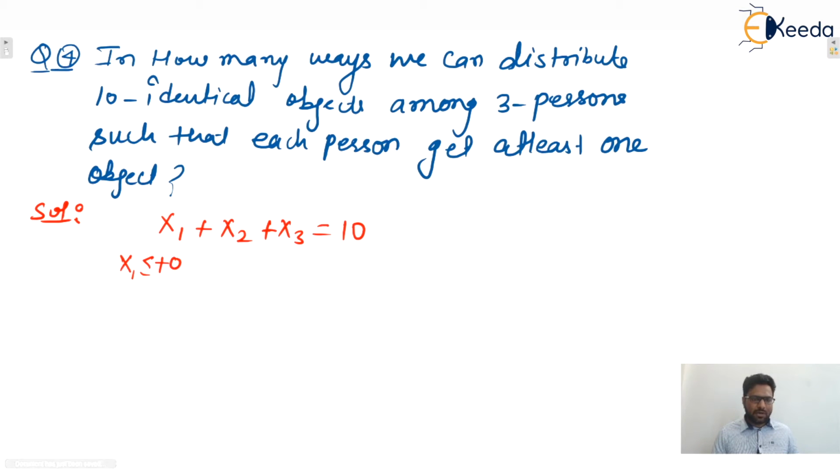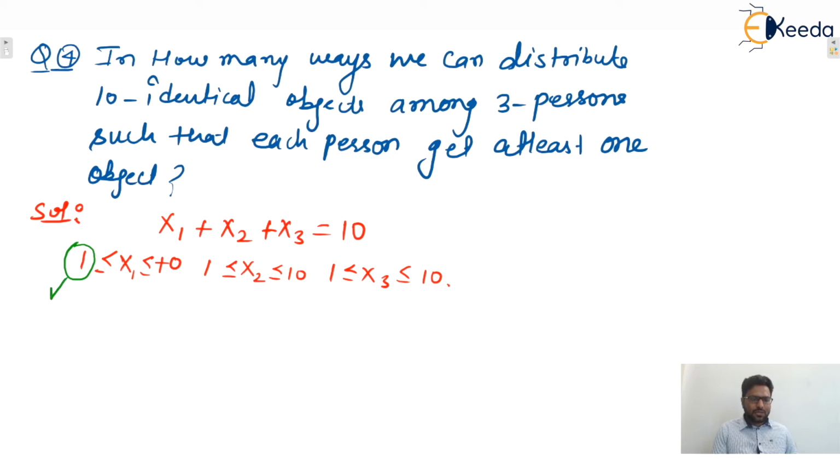That means x1 lies between 1 to 10. Similarly, x2 lies between 1 to 10. Similarly, x3 lies between 1 to 10. Yes or no? Can we say or not? Okay. If the scenario is like that, then we cannot directly apply the (n minus 1 plus r) C r formula. Why? Because that is applied when there is 0 here.